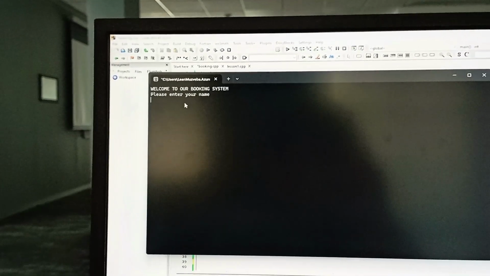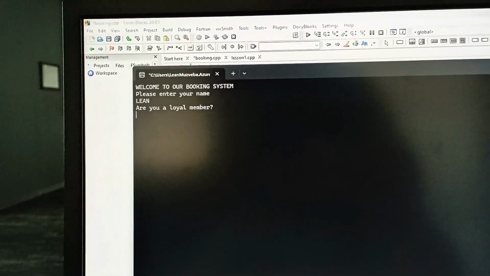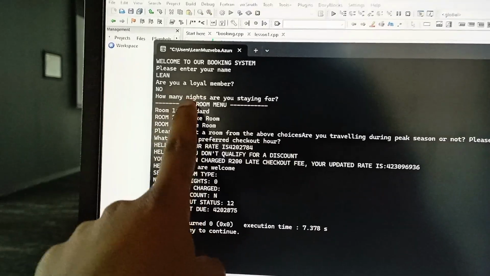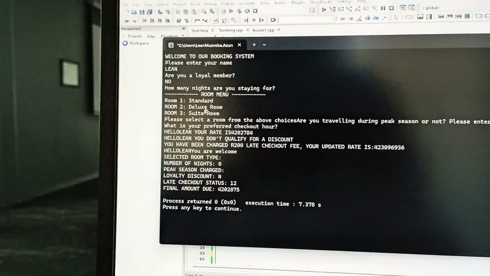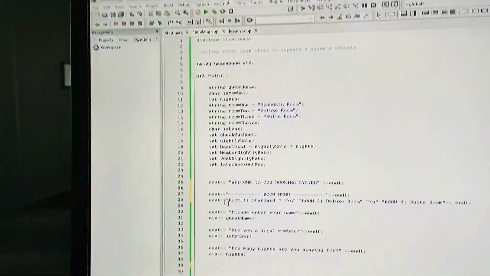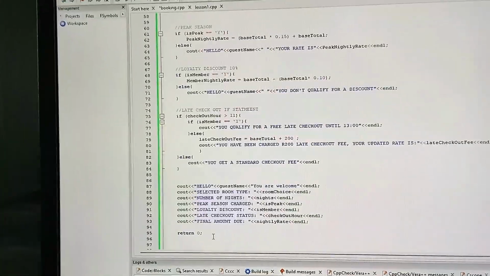Please enter your name. This is the scariest thing right now. Okay, am I a loyal member? Let me say no. And then, how many? Oh, okay. How many nights are you staying for? Okay. Press any key. Okay, that's to exit. Alright. But yeah, basically this is the code.